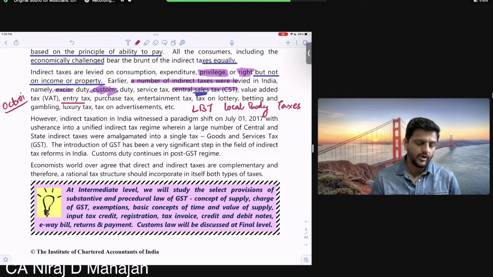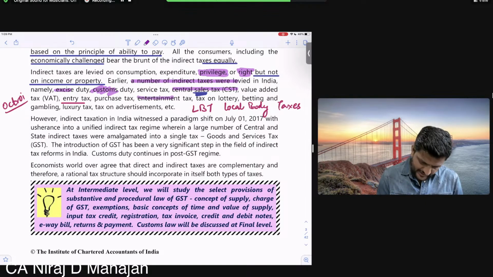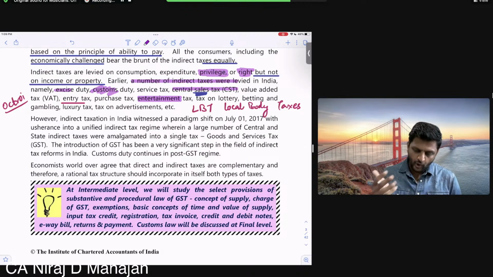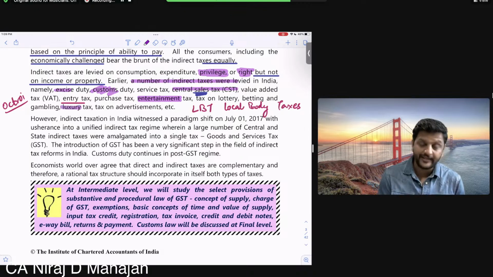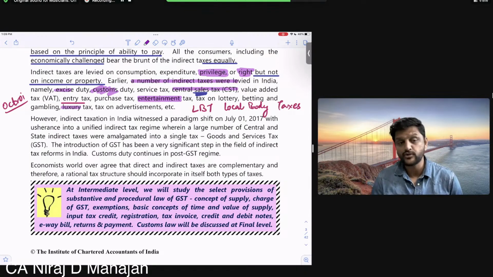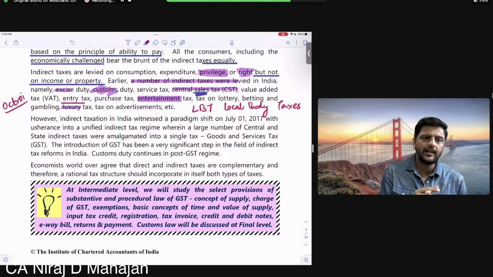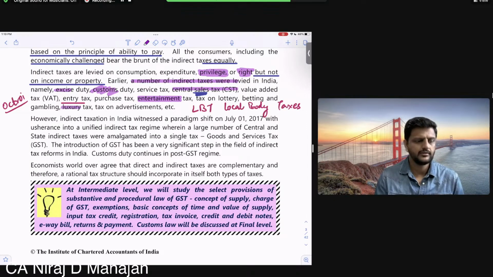Purchase tax was also there. Entertainment tax levied on movies, okay? Movies and some other events, you can say. You have music concerts, or those circuses which they have in cities. Tax on lottery, betting, gambling, luxury tax on hotels above a certain amount. Luxury tax of 10% used to be there, on hotels whose tariff was above a certain rate. Hotel means stay, when I talk about restaurant, I'm talking about eating. When I talk about hotel, I'm talking about staying. Clear? I hope this will be clear.